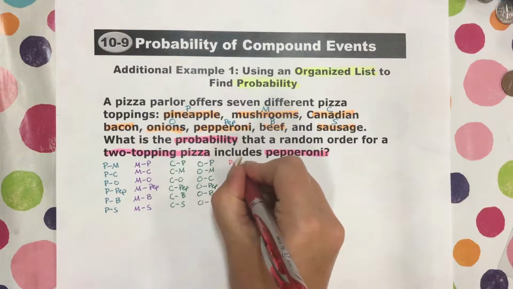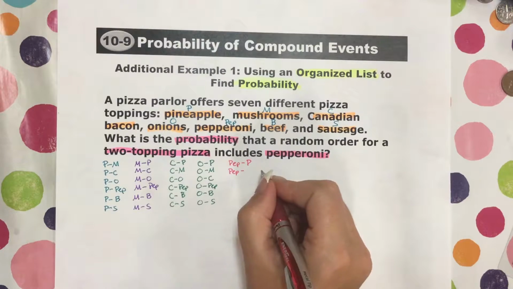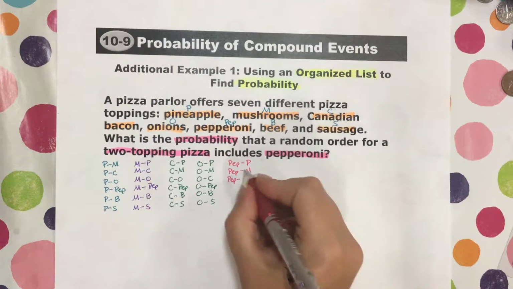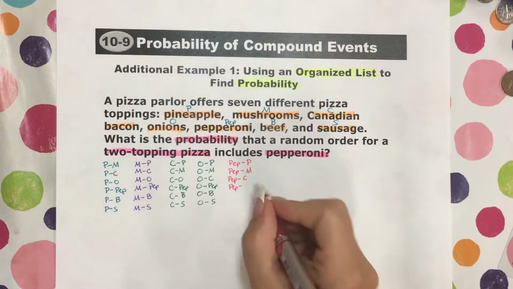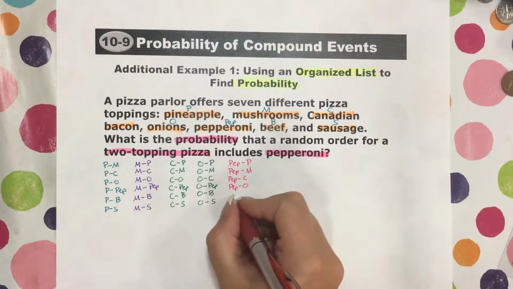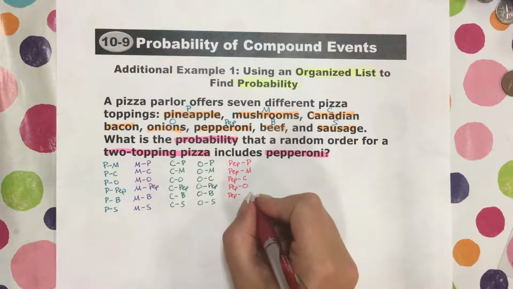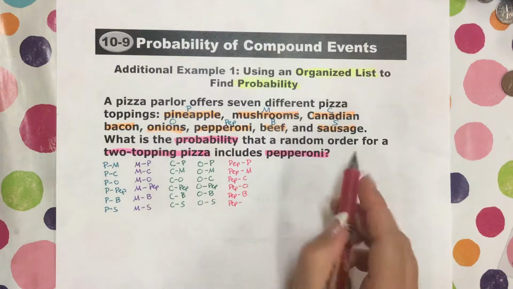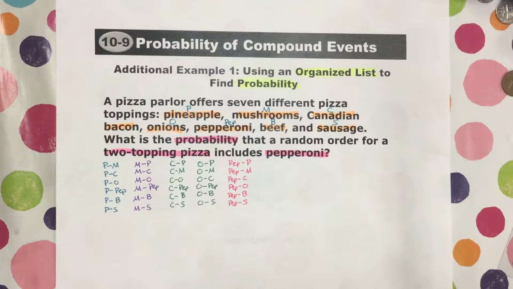Pep could go with pineapple. Pep could go with mushrooms. Pep could go with Canadian bacon. Pep could go with onions. And pep could go with beef. And pep could go with sausage. All right, now let's move on to beef.